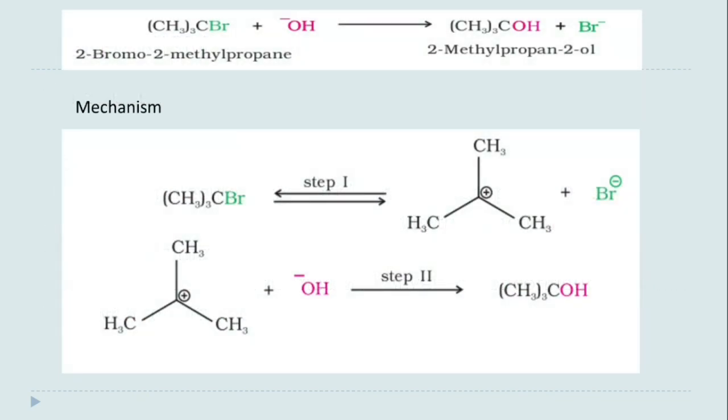Now see, suppose we are considering this reaction in 3-degree bromo alkane. When we go through nucleophilic substitution, so हम पढ़ चुके हैं कि 3-degree haloalkane में SN2 की पॉसिबिलिटी तो नहीं है. That means in 3-degree alkanes only and only SN1 mechanism is possible, right? So product क्या बनेगा यहाँ पे, अल्कोहल बनेगा.